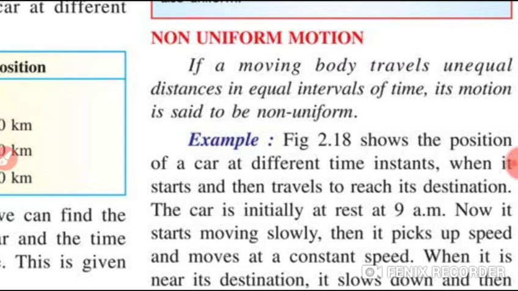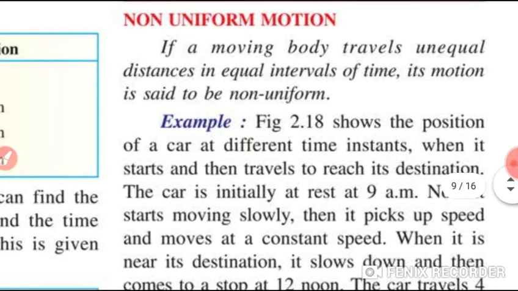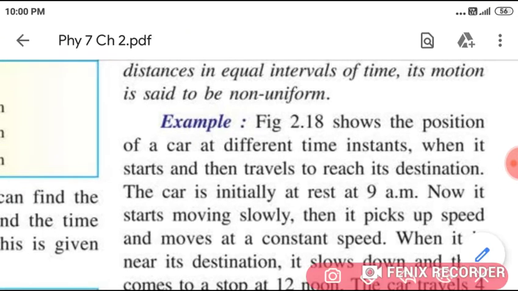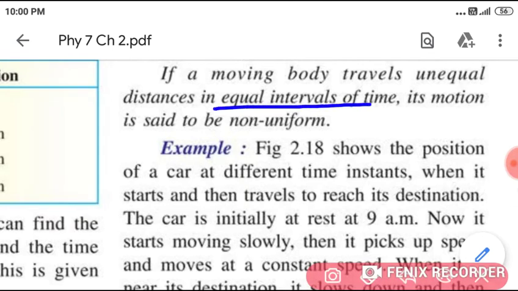Let's start our topic non-uniform motion of chapter number 2, Motion. So, students, if a moving body travels unequal distances in equal intervals of time, that motion is called non-uniform motion.